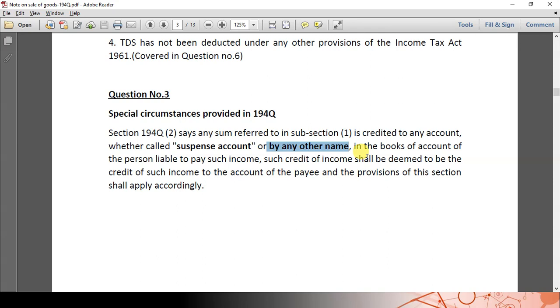Whether the transaction is in suspense account, or in vendor account or customer account, or in XYZ Private Limited account or XYZ Pvt Limited account, whatever the account it is, if a transaction belongs to a single person, all the transactions clubbed together have to be calculated for considering the limit provided under section 194Q. So here let us see example 1.